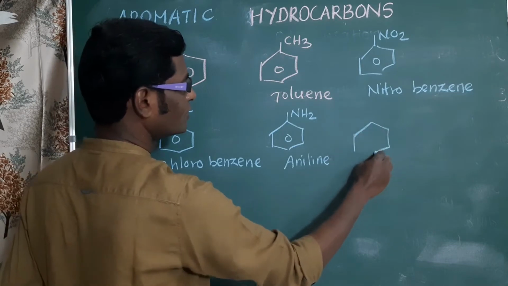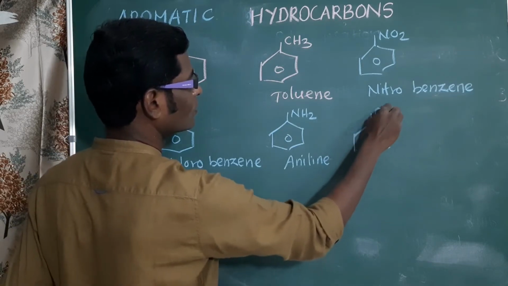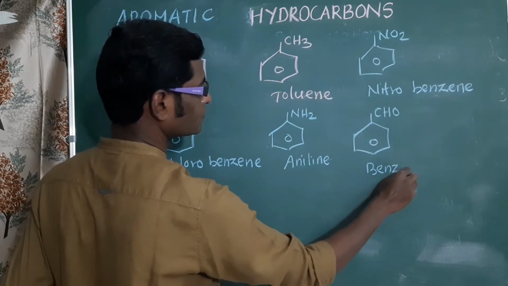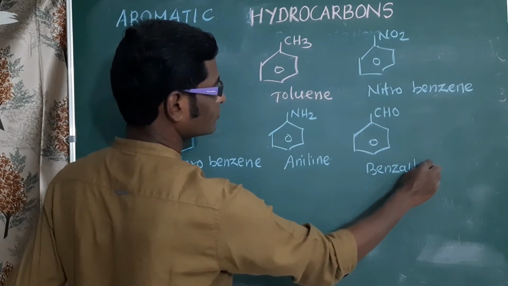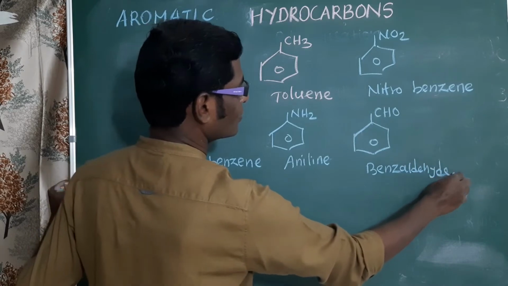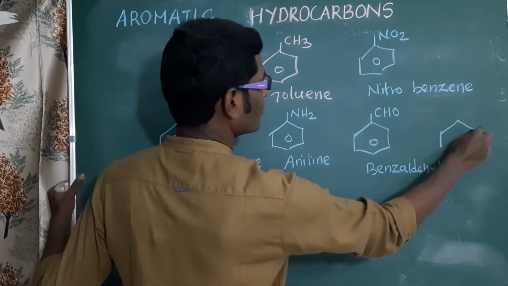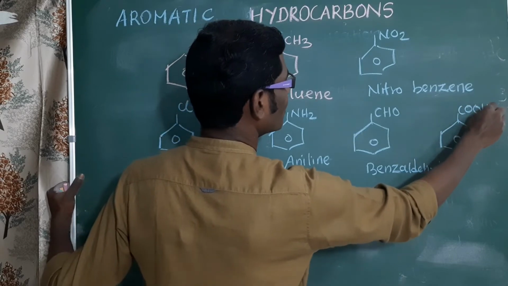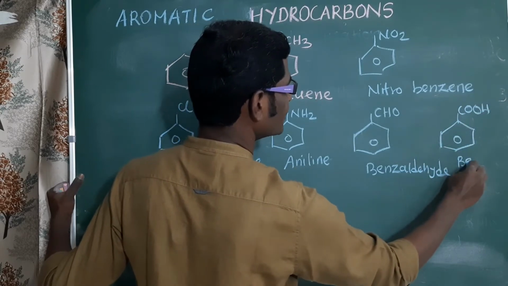Benzene with CHO, benzaldehyde. Benzene with COOH, name of the compound benzoic acid.